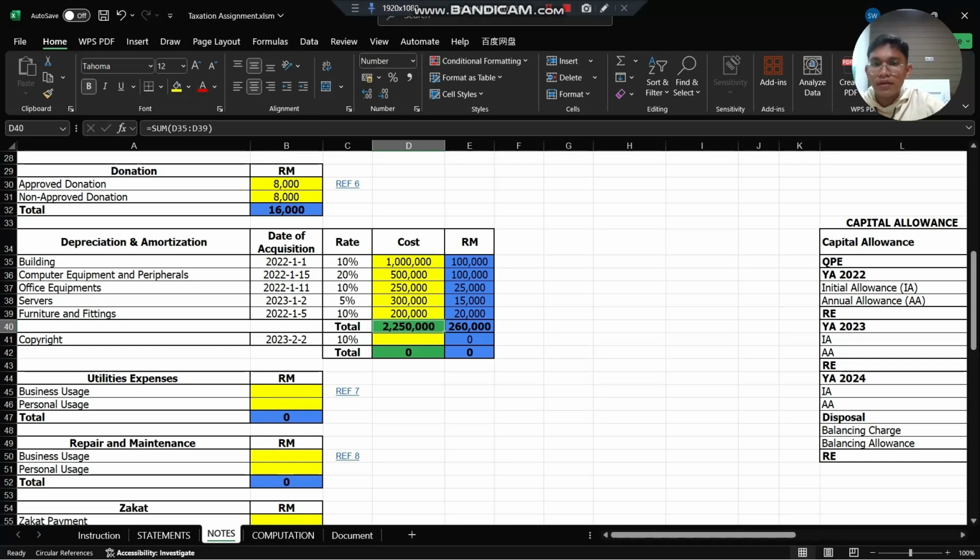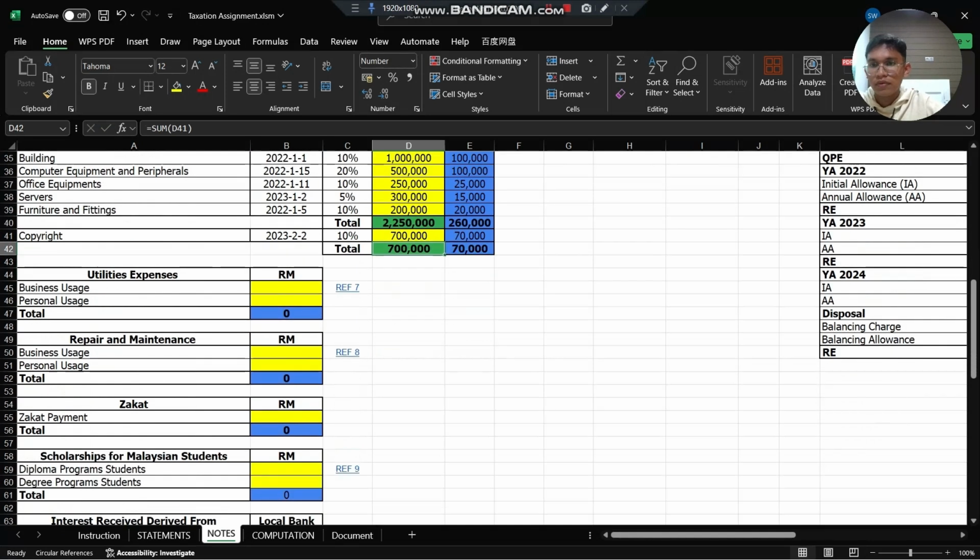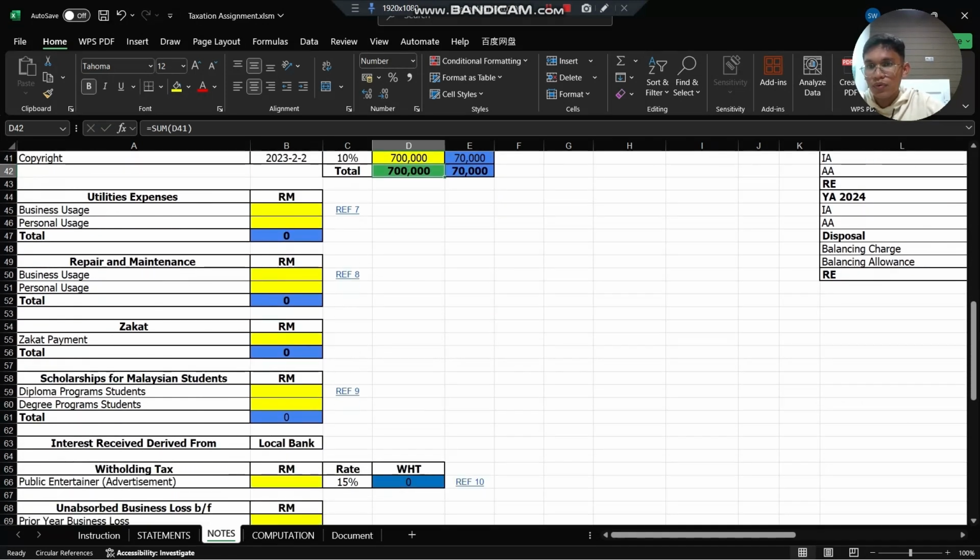So next for the copyright, we assume the cost is 700,000. Next, we move to utilities expense. For the business usage, we assume the payment is 1,700 and the personal usage is 100 ringgit. Move on to repair and maintenance. For the business usage, we assume 4,500 and for the personal usage is 400 ringgit.